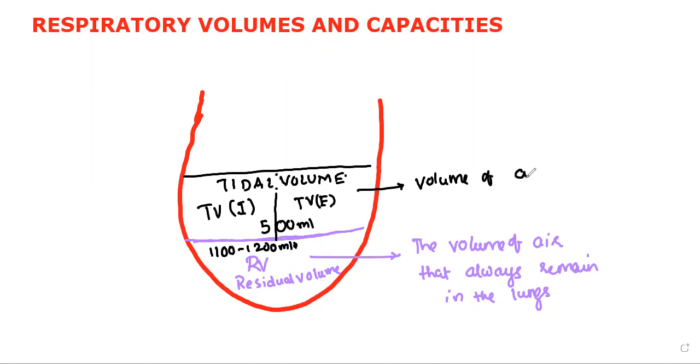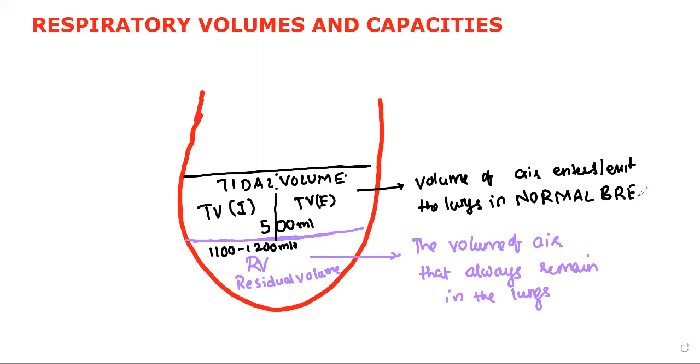Volume of air that enters or exits the lungs. Enters means inspiration, exit means expiration, in normal breathing, normal inspiration, normal expiration.